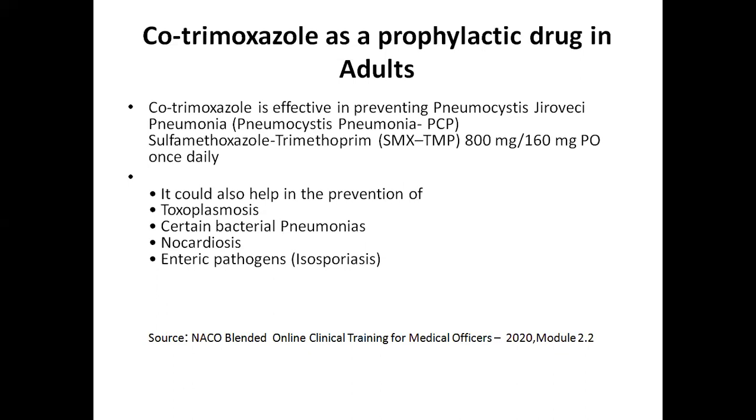This cotrimoxazole, why do we give it as both primary and secondary prophylaxis? It helps in the prevention of toxoplasmosis, certain bacterial pneumonias, nocardiosis, and enteric pathogens. Here we are talking about the primary prophylaxis. The cotrimoxazole is preventing PCP, toxoplasmosis, certain bacterial pneumonias, nocardiosis, enteric pathogens like isosporiasis, and also, not to mention, it helps us to protect against malaria also.